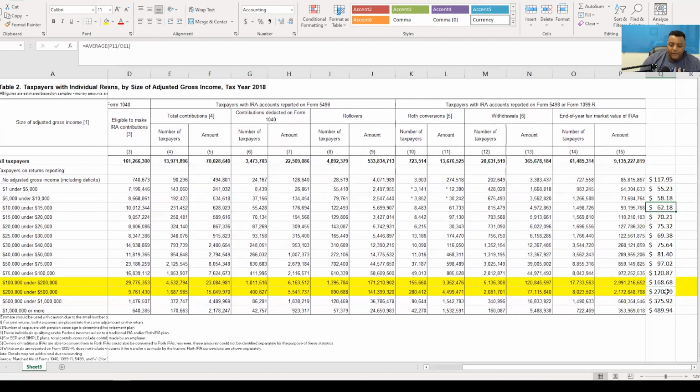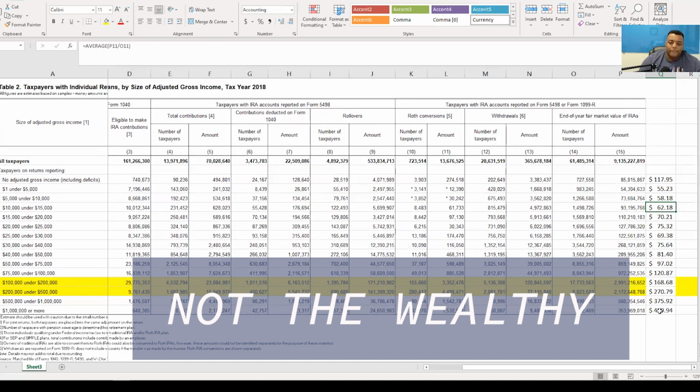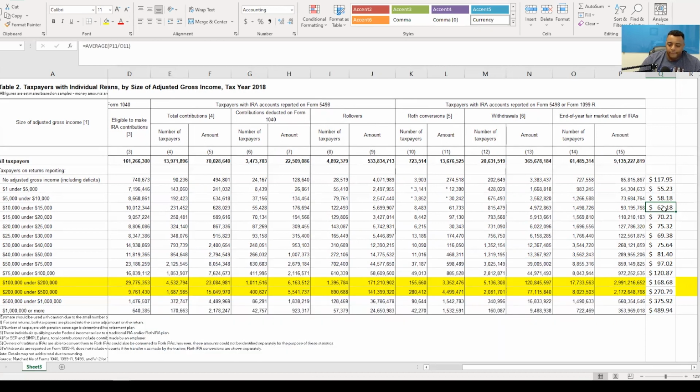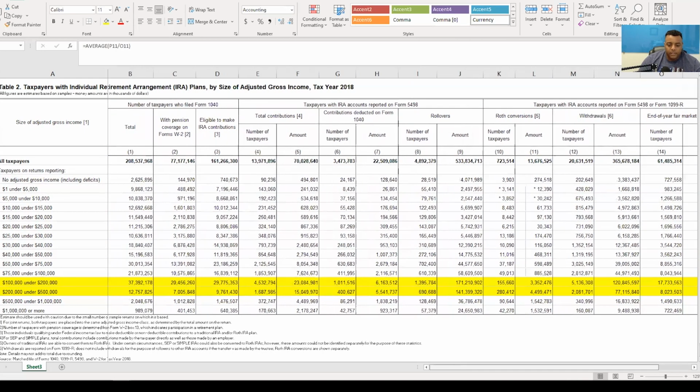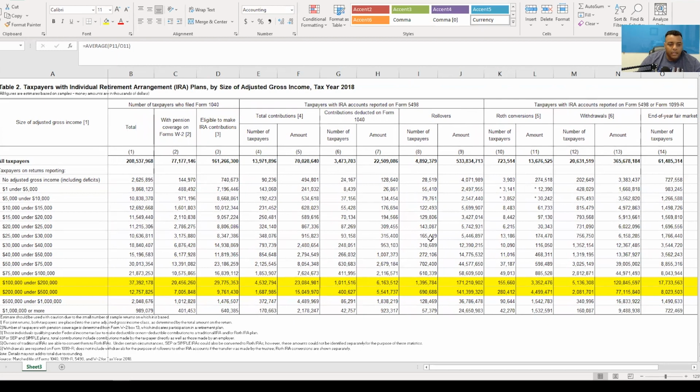But as you can see here, this is showing that the average account size is under $168,000, $270,000 for this group. So again, the overall majority appears to be not the wealthy that are doing a lot of this stuff. So it kind of debunks a lot of stuff that you're hearing out there. Is there anything else on this tab that I wanted to touch on? I think I hit everything that I want to hit.